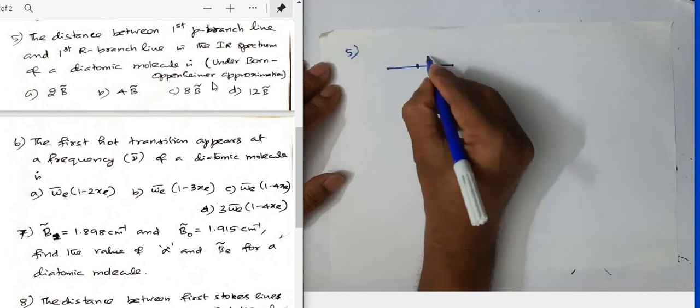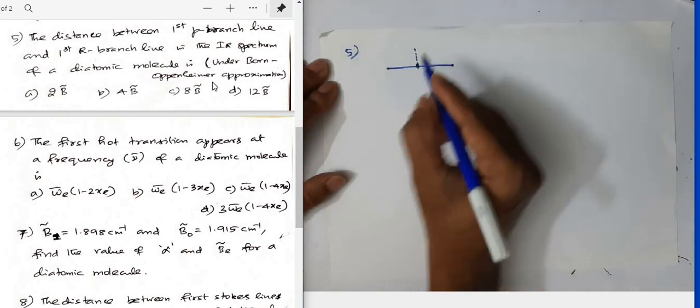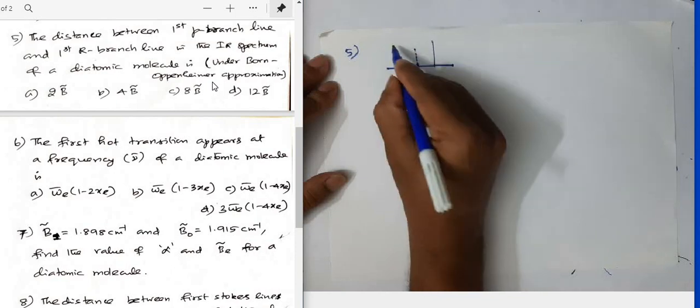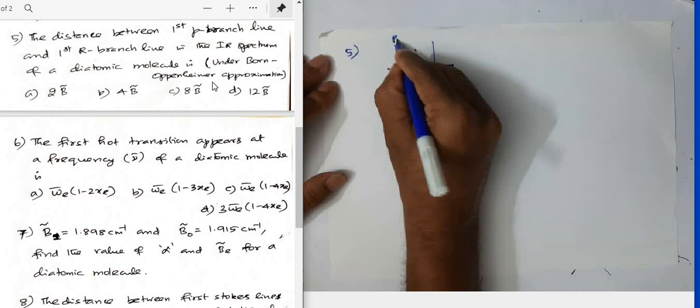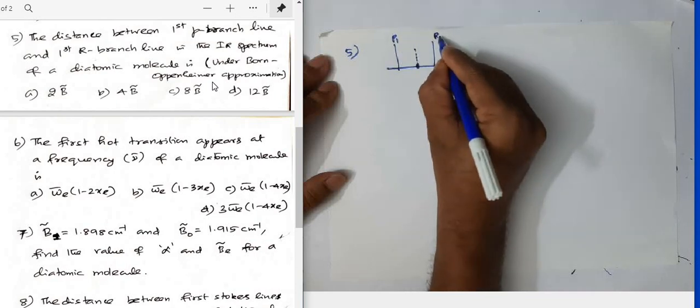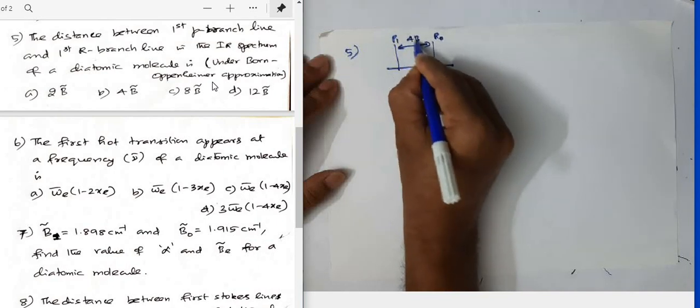This is actually the band origin, you can say. Let us draw like this. This is the first P branch line, and this is the first R branch line. So the gap should be equal to 4B.